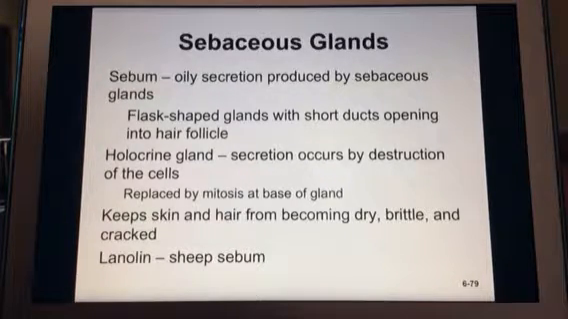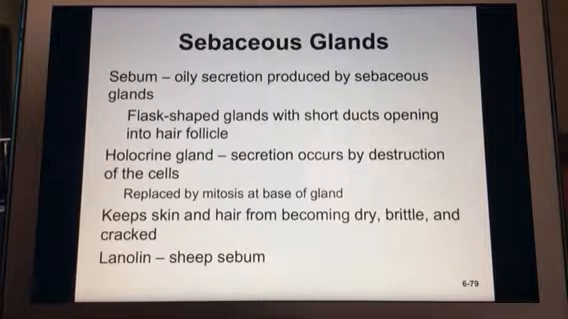Next type of gland are the sebaceous glands. I usually just call these oil glands because it's easier, but they produce sebum, which is an oily secretion. They are flask-shaped glands, and they have short ducts, so they're much closer to the epidermis than sweat glands. And they open into the hair follicle, and you'll see they kind of look, I don't even know that I would call them flask-shaped, but to me they look kind of bubbly. And so they are distributing this oil into the hair follicles, and that keeps your skin and hair from becoming dry, brittle, and cracked.